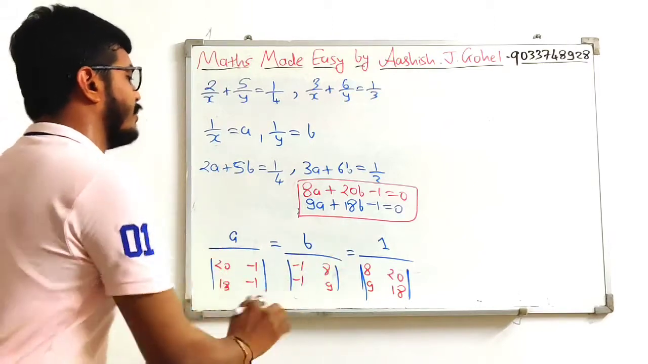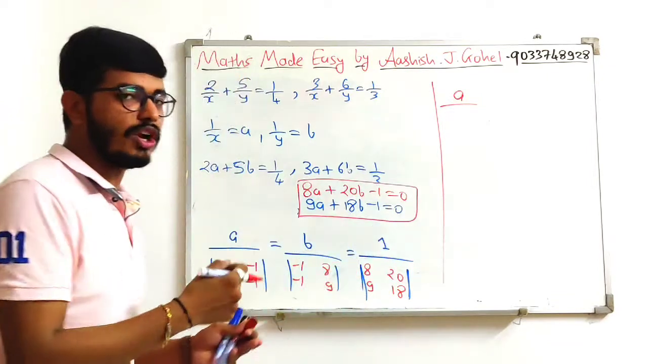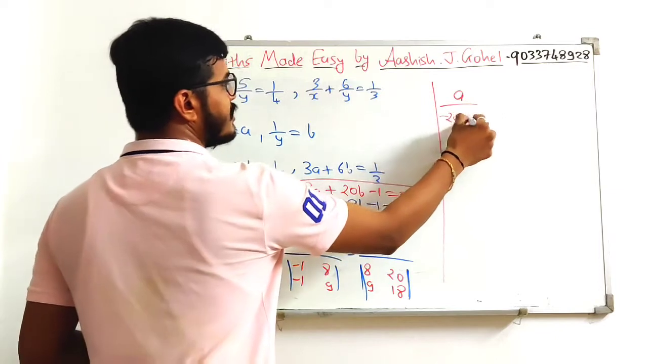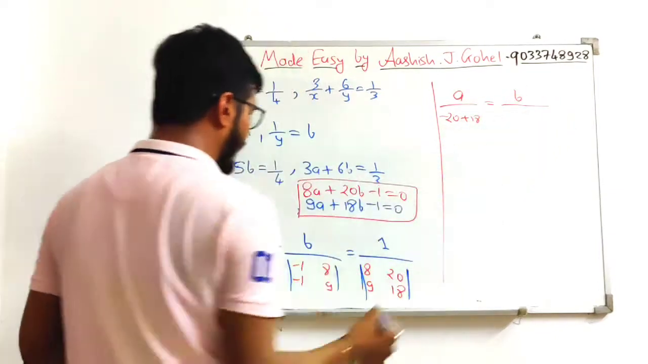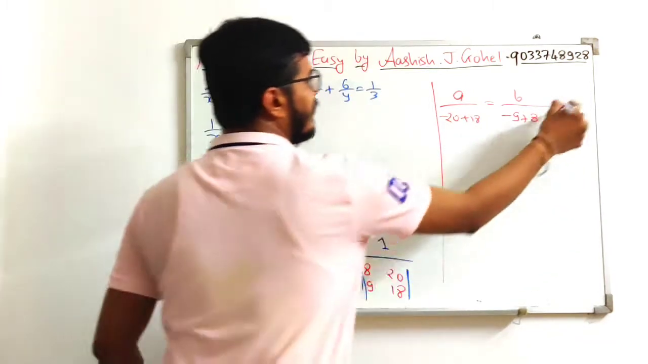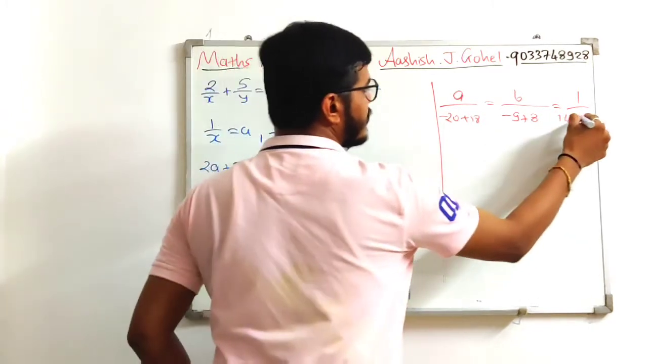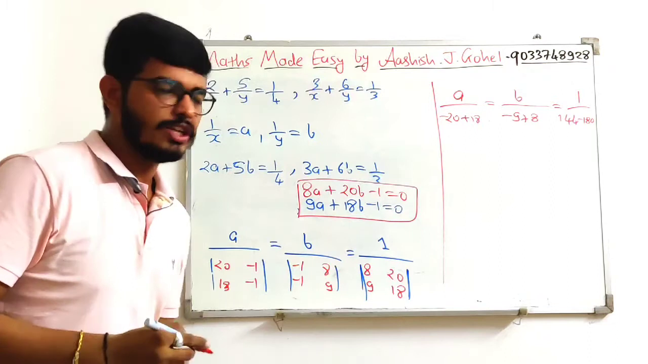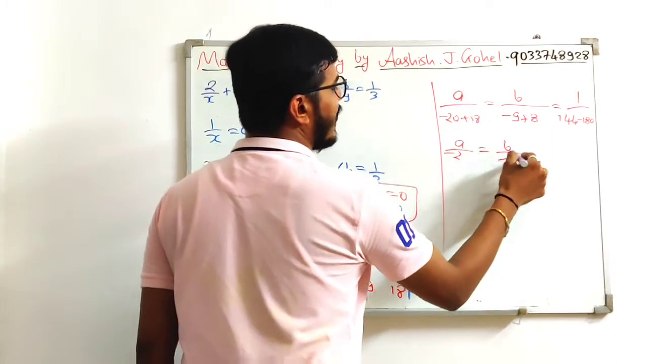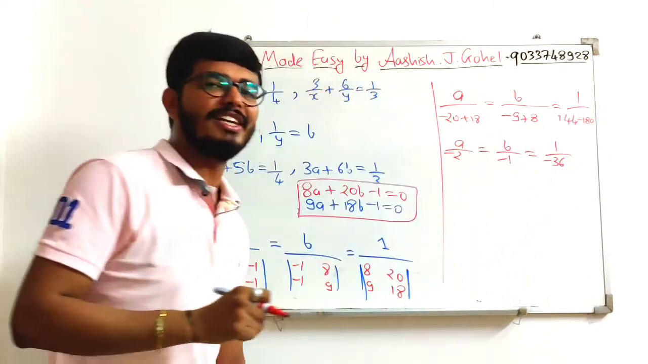Now we can cross multiply. In the cross multiplication method we need to cross multiply. So multiplication of these two will be minus 20 plus 18, is equal to b divided by, here minus 9 plus 8, is equal to 1 divided by, here 18 eights are 144 minus 180. Next, a divided by minus 2 is equal to b divided by minus 1, which is equal to 1 divided by minus 36.